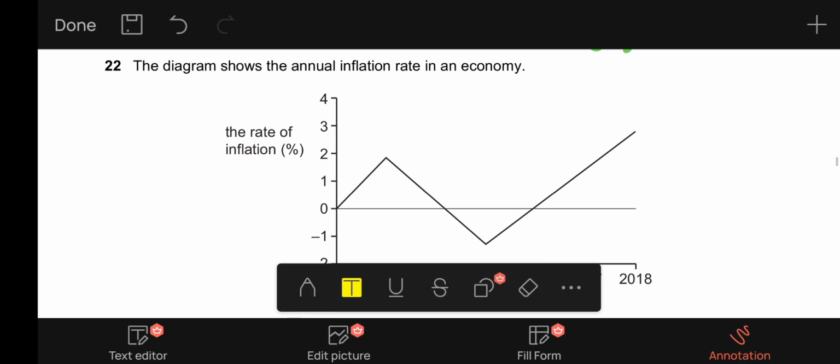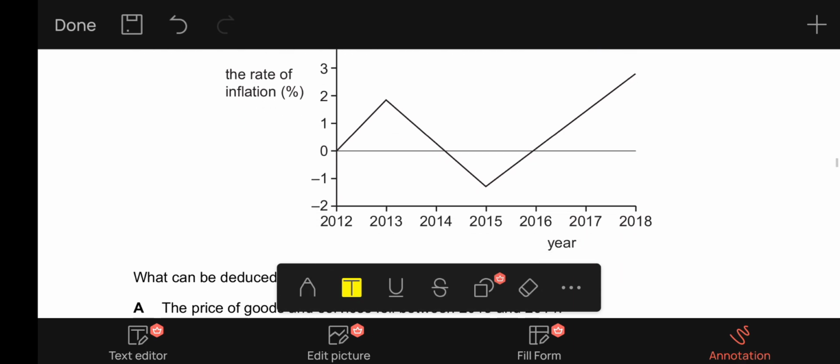22, it says the diagram shows the annual inflation rate in an economy. So from 2012 to 2013, there is inflation because it is a positive rate of inflation, which means there's a positive change in the prices, which means a rise in the prices. And from 2013 to 2014, again, a positive change in prices, but it is a disinflation, which means the inflation rate is positive, but it has decreased, and that is disinflation.